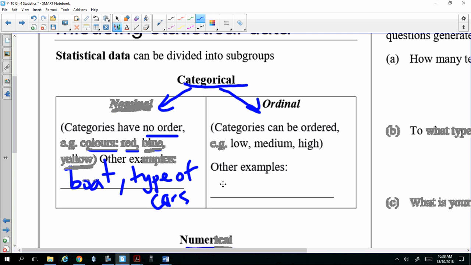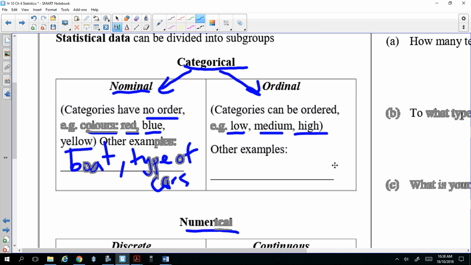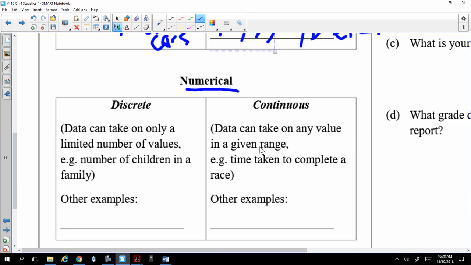And the other type are ordinals, like things like low, medium, high. Any other examples? No, temperature is numerical, that's numbers. Any other ones that are categories, so A, B, C, D, etc. Okay? Alright, and the other type is numerical.